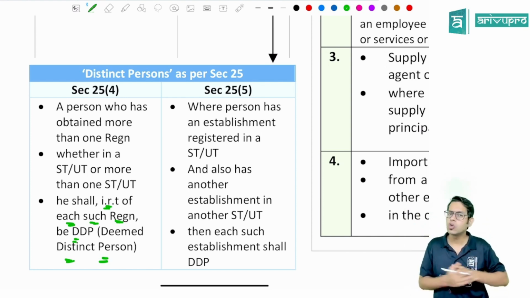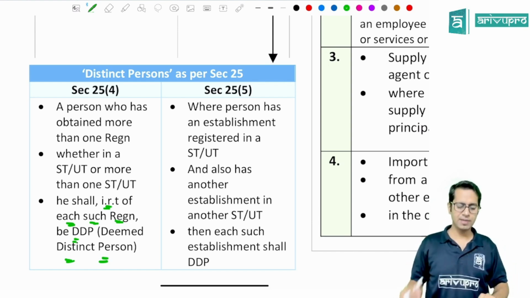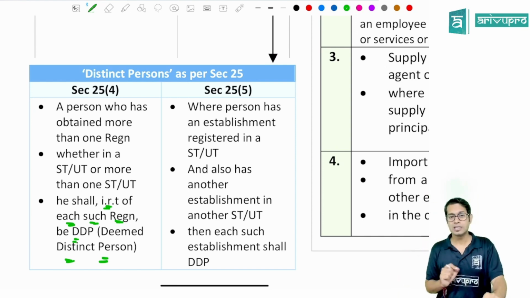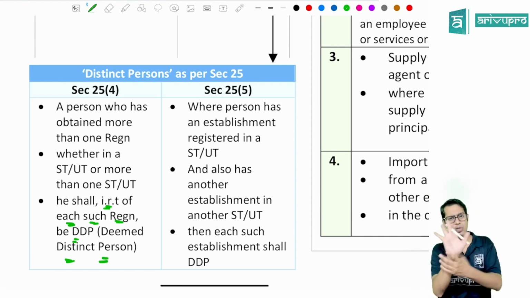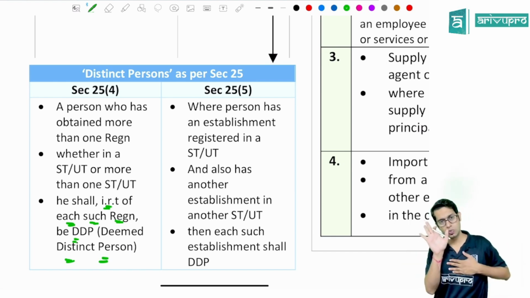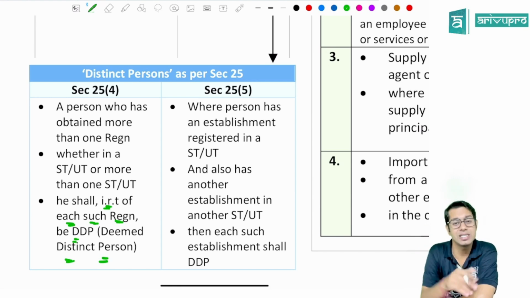Sir, what do you mean by deemed as distinct person? Deemed as distinct person means they will be treated as different people in the eyes of GST. When will it be treated as distinct person? Say Mr. Dilip has one single PAN, and under it I have taken 5 registrations under GST law. Though these 5 different registrations belong to me, only one single person, Mr. Dilip, still for the purpose of GST law, these 5 different registrations will be treated as distinct persons. Whether these registrations are in the same state or in different states does not matter.